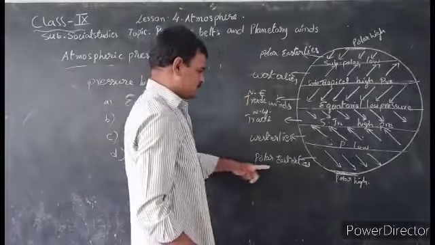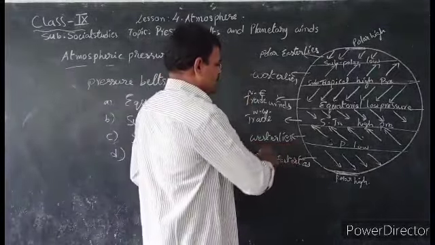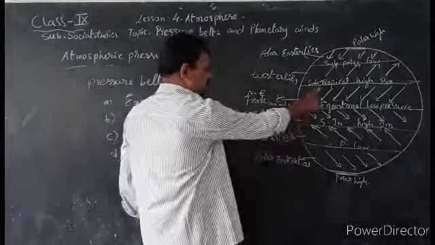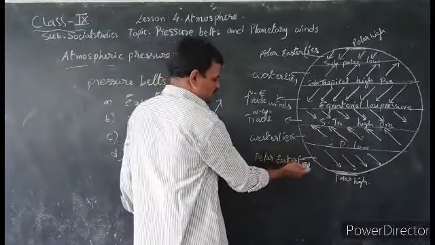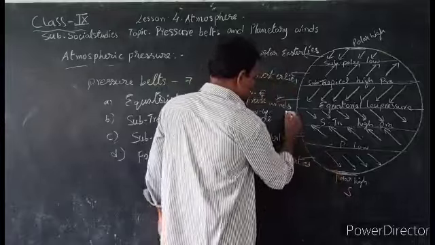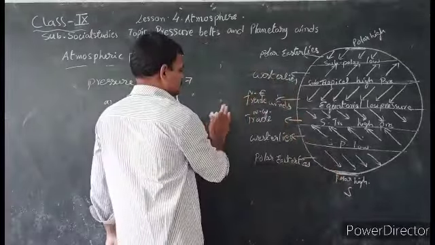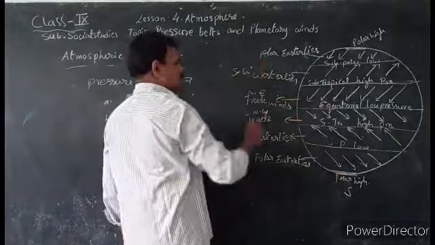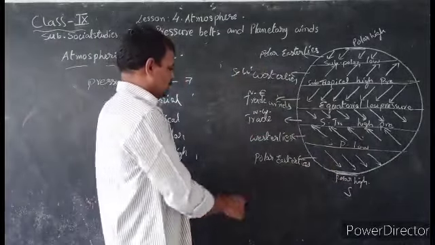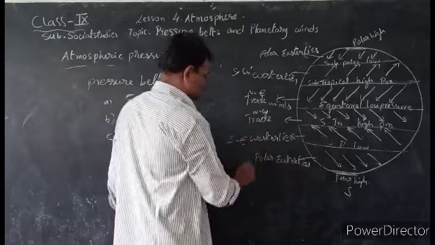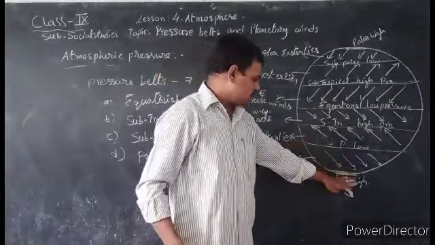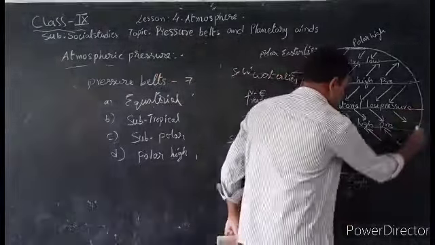Next, westerlies, opposite to the trade winds. See that opposite direction. In the northern hemisphere from the southwest, and here from the southeast.